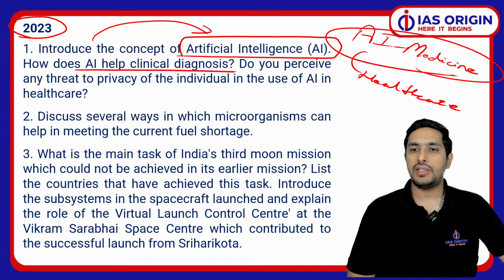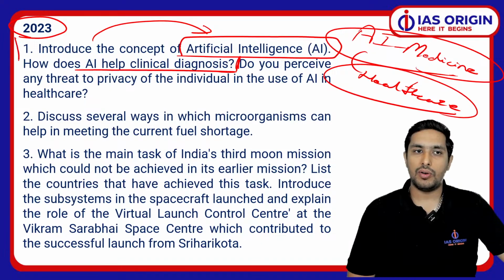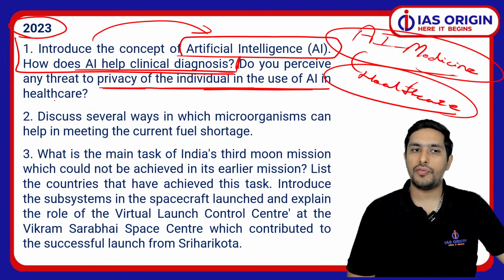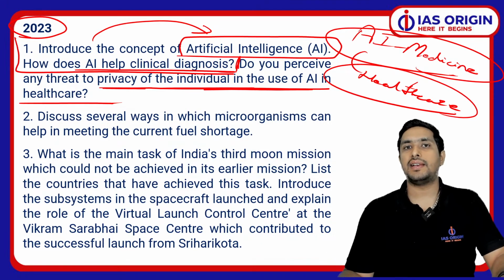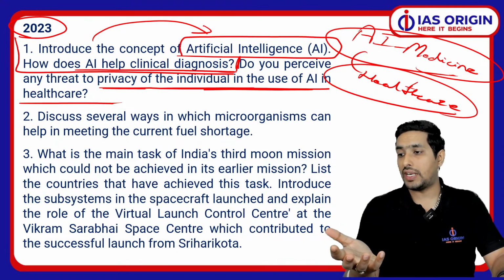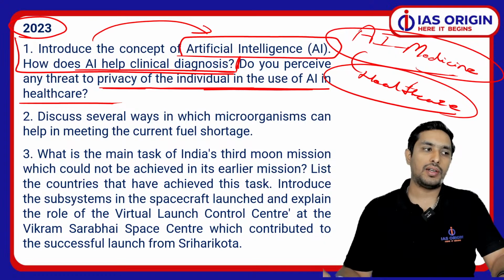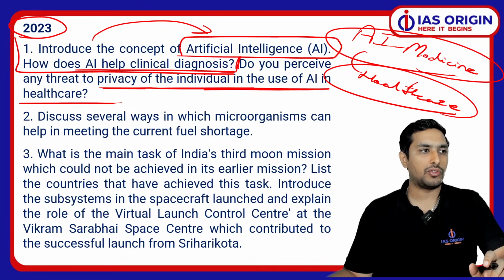Now, be very much clear on this perspective that when we talk about this particular portion, we have to be again very much clear that how is AI beneficial in the healthcare. We got to know that. So do you perceive any threat to the privacy of individual in the use of AI in the healthcare? So you can have a look at this. AI in defense, AI in healthcare, AI in some other domains of life, even in the sports as we talk about. So analysis and all, it does very nicely. So we can expect some questions in that regard. So we have to be very much clear in that domain as well.